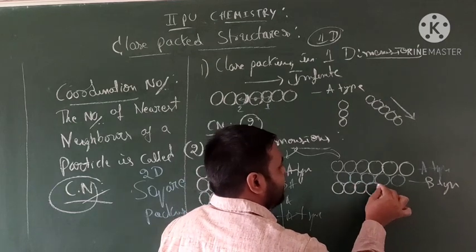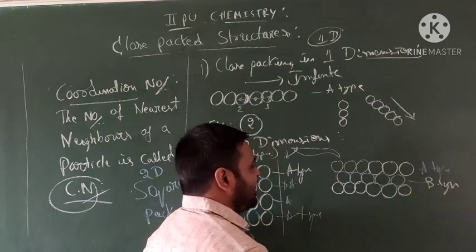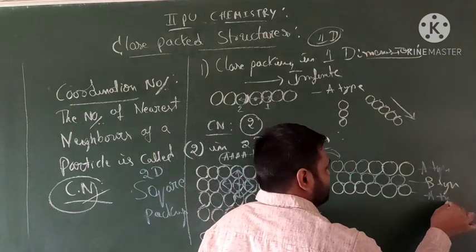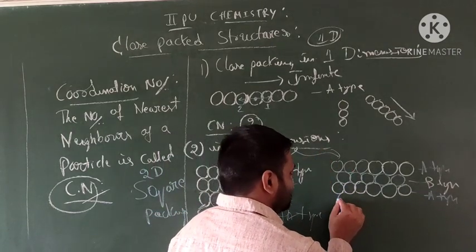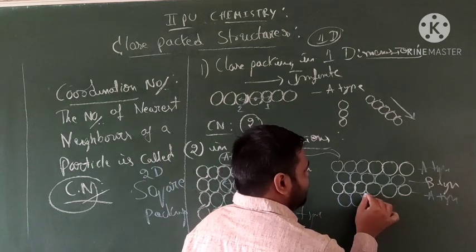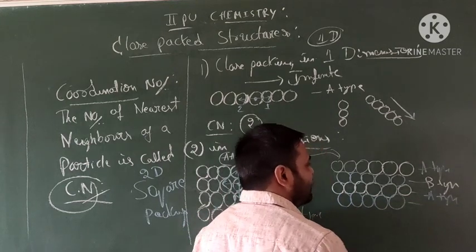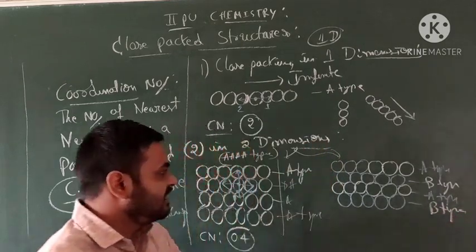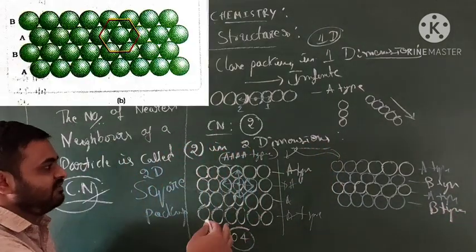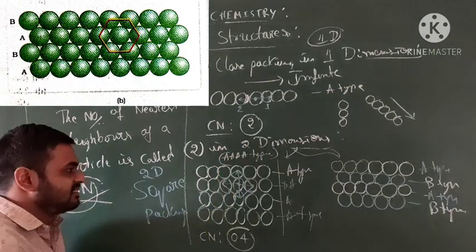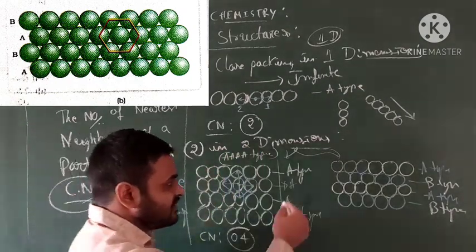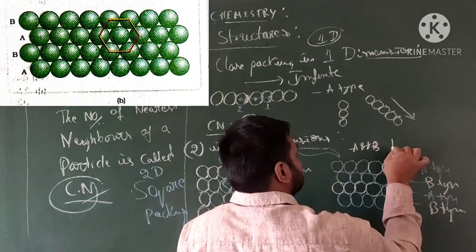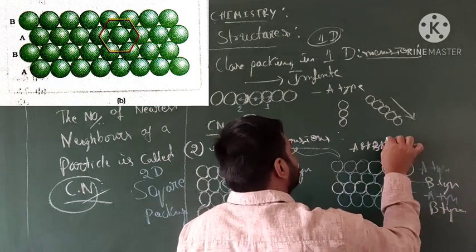The molecules are organized in the A type. And in between these, this is the B type. Okay, students, see here. This is the difference between the first two-dimensional arrangement, the A type, and this one. This is called AB type. Okay, this is called AB type.